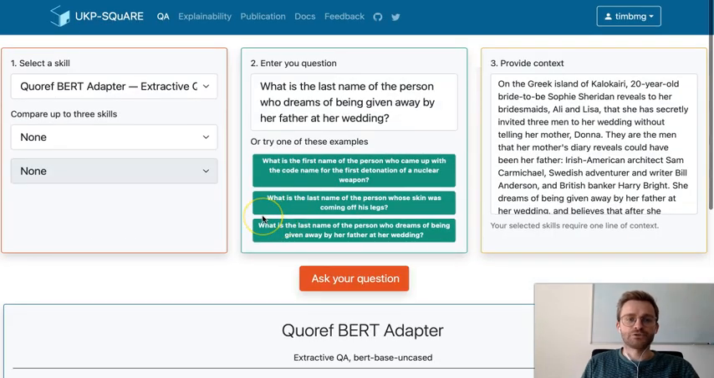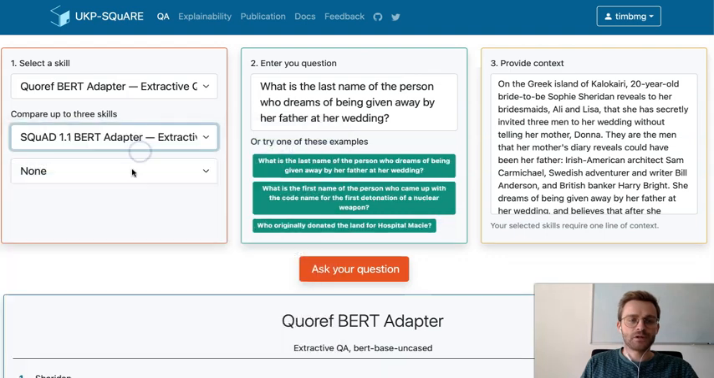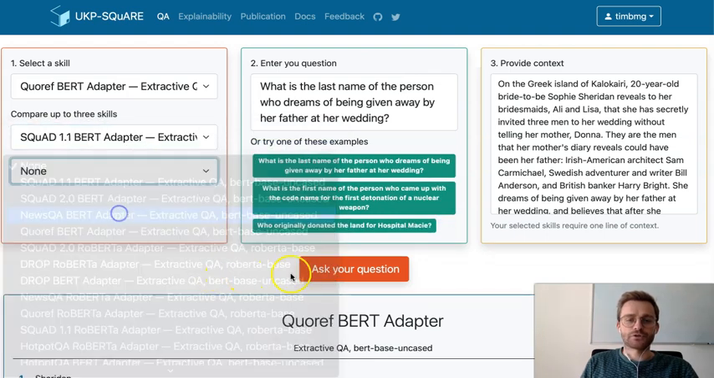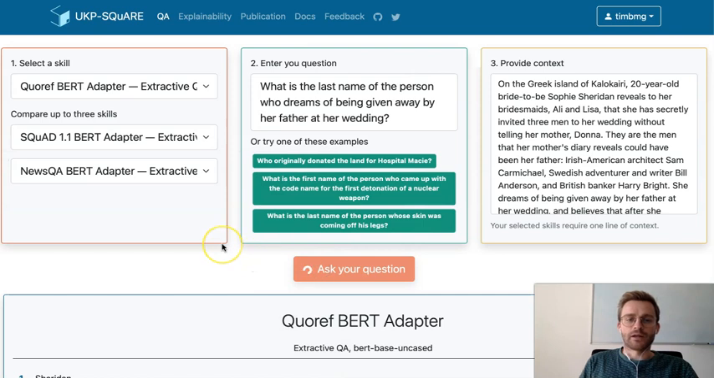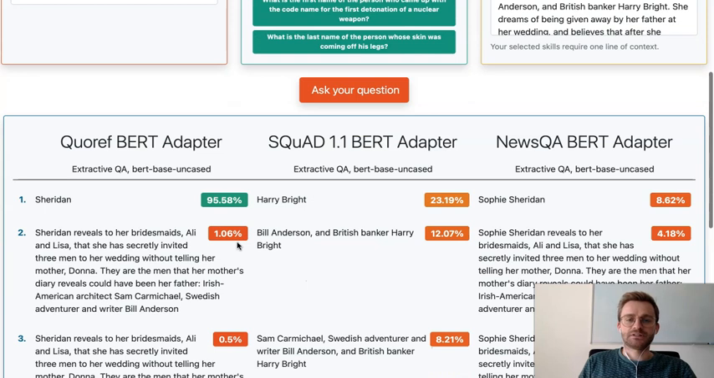Now let's see how we can use SQuARE to compare different models. For this, we select two more models, one that is fine-tuned on SQuAD and another one that is fine-tuned on UnifiedQA. And for now, we can just ask the same question again. And now when we scroll down, we see these in a nice table overview side by side. And we can see that indeed these models produce different outputs for this question.